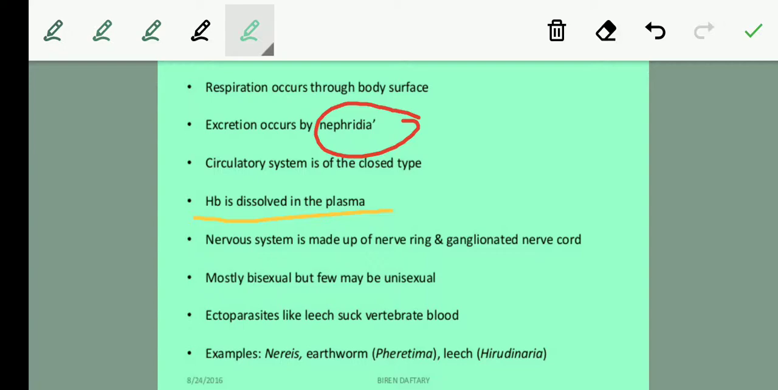Coming on to the nervous system, we have discussed the respiratory, excretory and circulatory systems. The nervous system is made up of nerve rings and a ganglionated nerve cord. Mostly they are bisexual, but a few may be unisexual. Mostly they are bisexual, in which both the gametes are in the same body. Some are ectoparasites, like leech, which suck vertebrate blood from the outside. Examples are Nereis, earthworm, which is known as Pheretima, and leech.